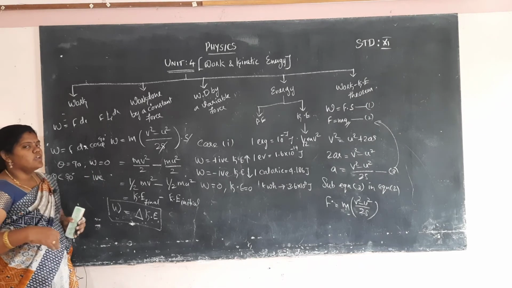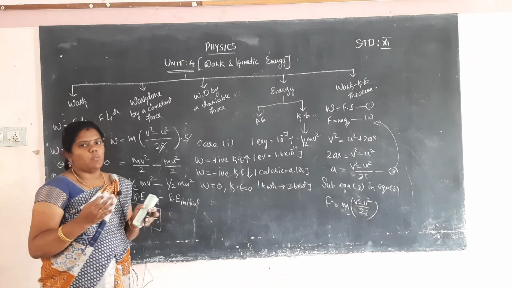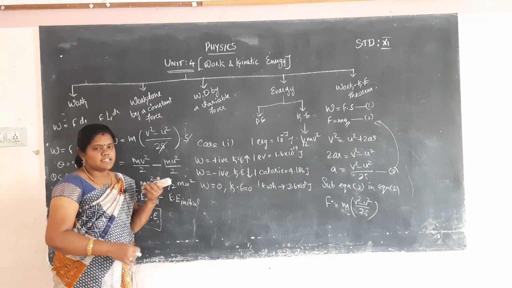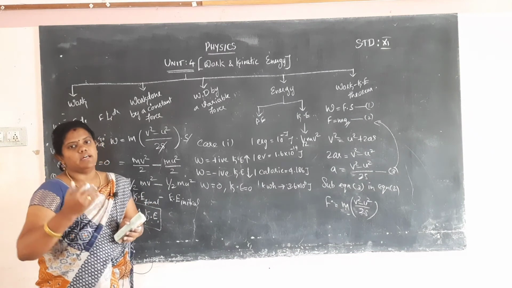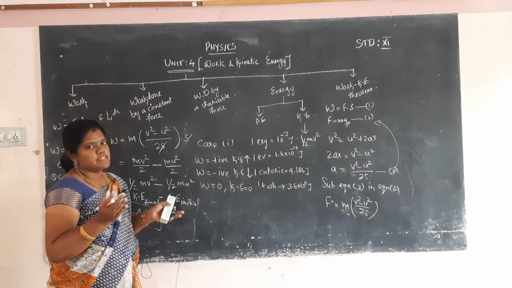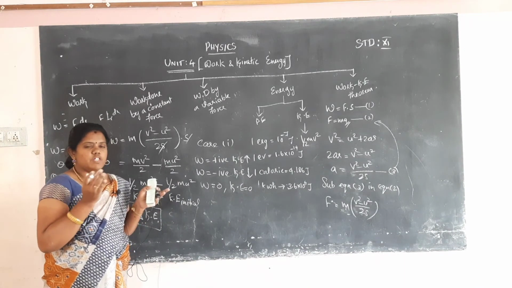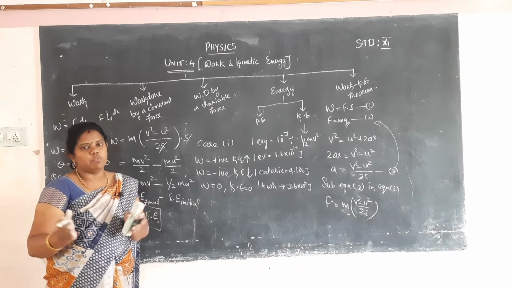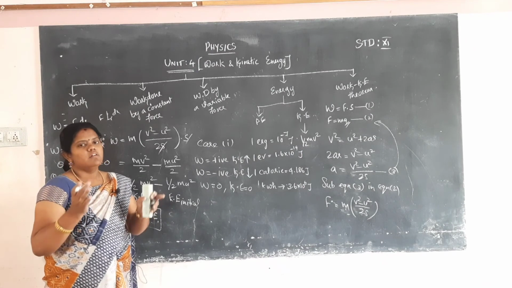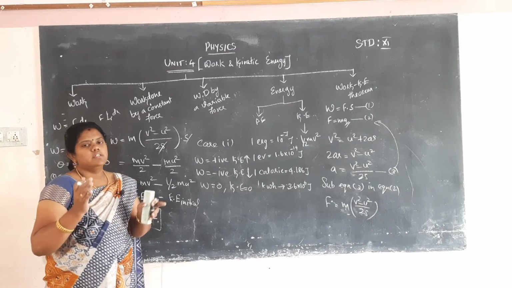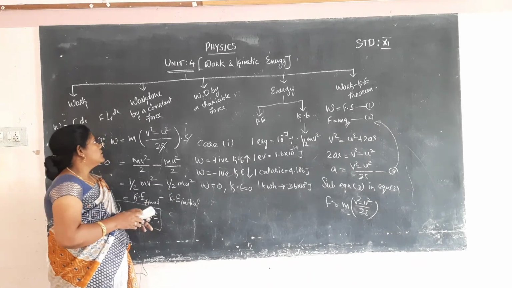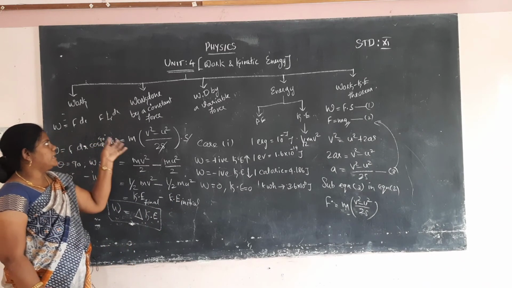So this is the way your book explains the work done by fixing the angle between the force and displacement. One table is there, at which angle the work done is positive, at which angle the work done is negative, at which angle the work done is 0, that is mentioned in the table. Okay, then what is the work done by a constant force?